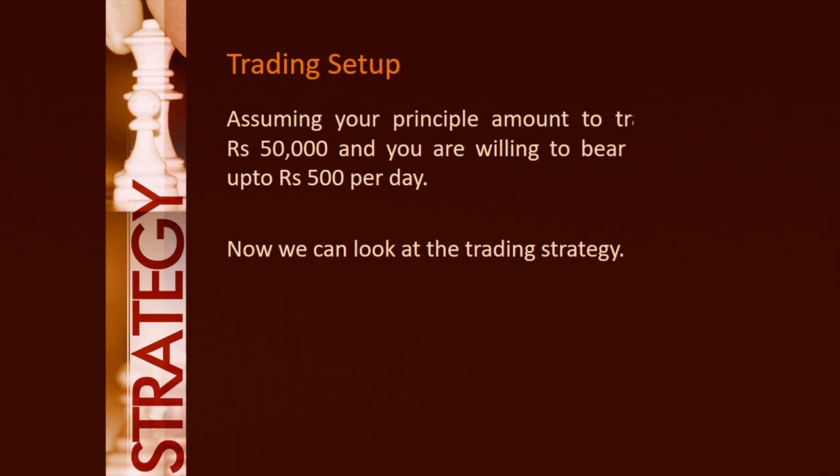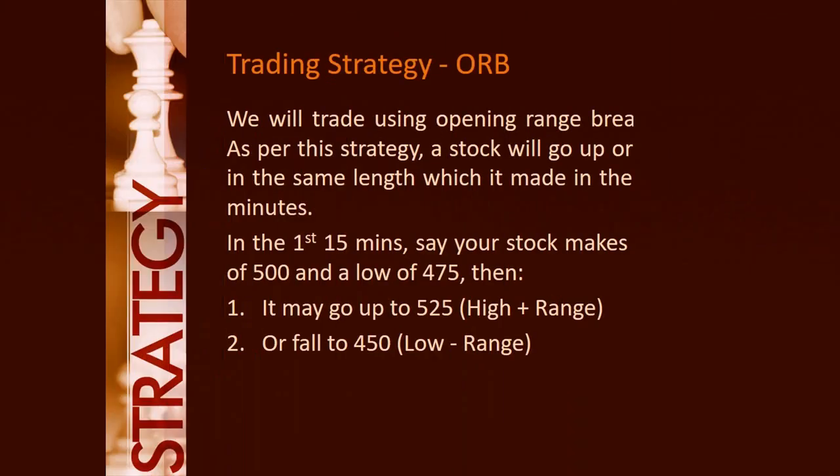Now we can look at the trading strategy. We will trade using opening range breakout. This is a simple and very easy technique, and does not need any chart or technical analysis tools. As per this strategy, a stock will go up or down by the same length which it made in the first 15 minutes of the day. In the first 15 minutes, say your stock makes a high of 500 and a low of 475, then it may go up to 525, that is, high plus range, or fall to 450, that is, low minus range.